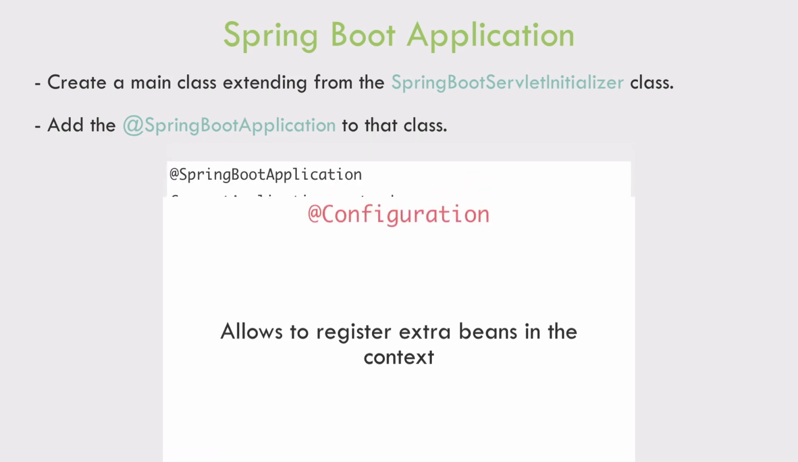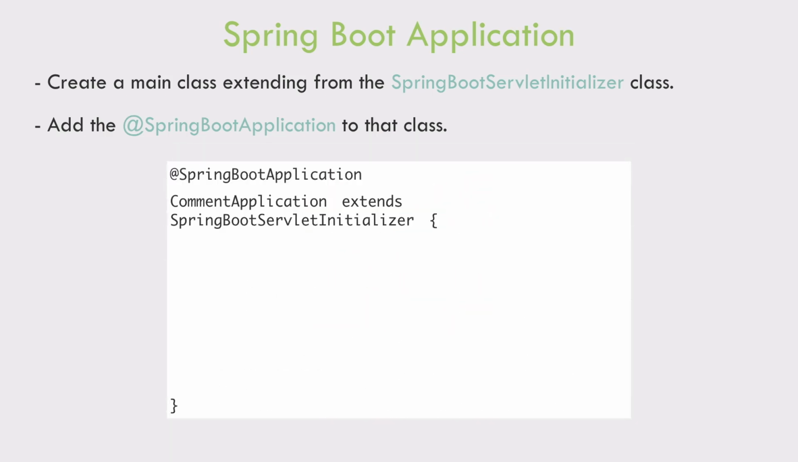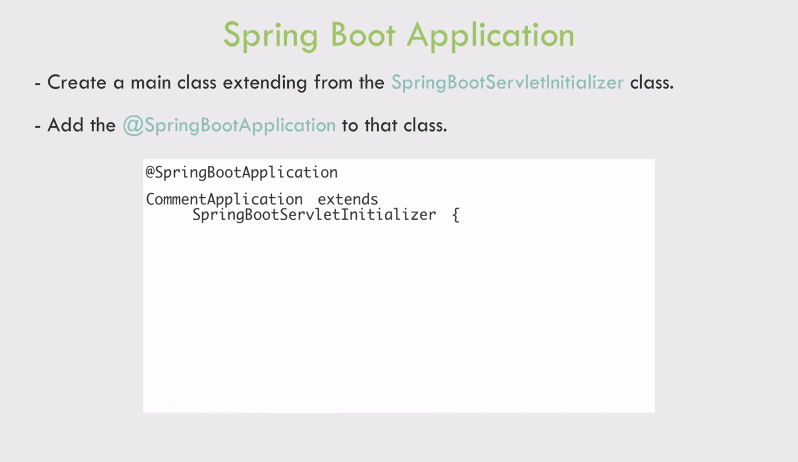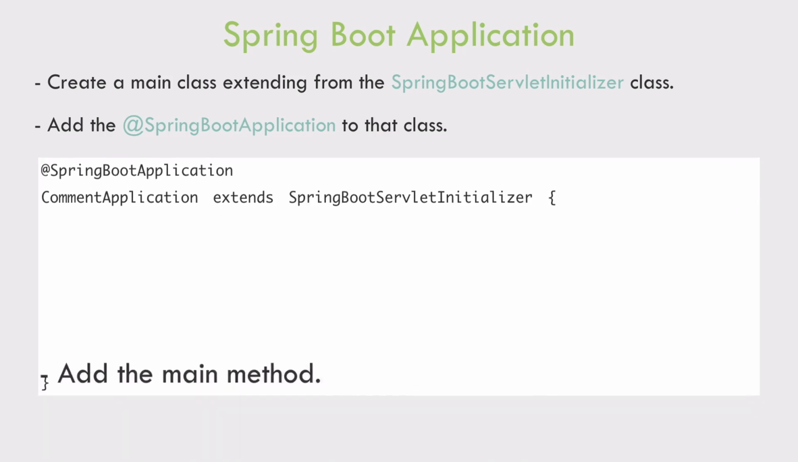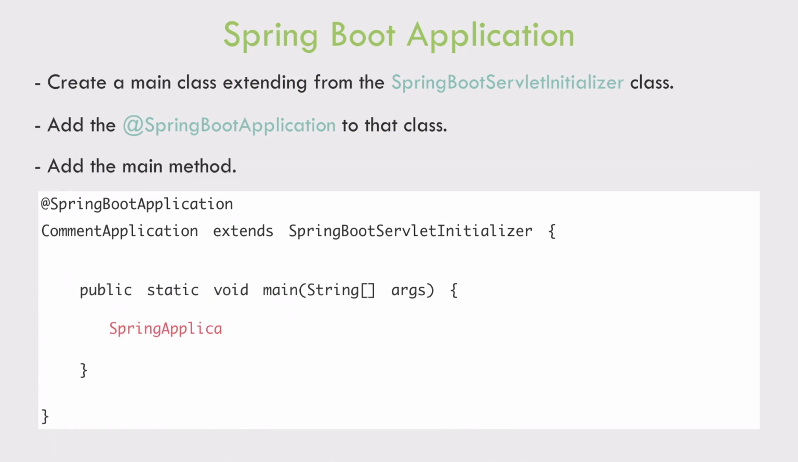So now we've annotated the main class with the Spring Boot Application annotation, it is time to add the main method. And in the main method, we delegate to the static run method of the SpringApplication class, providing the main class and the args as parameters to launch the application.